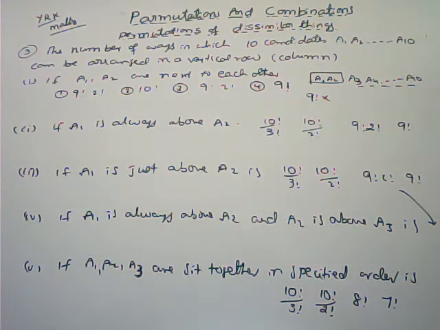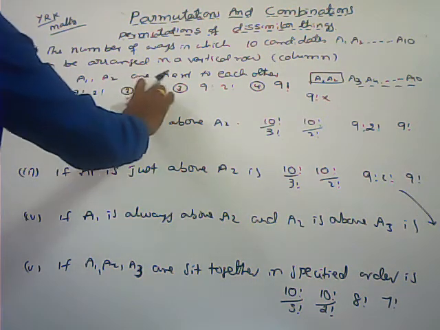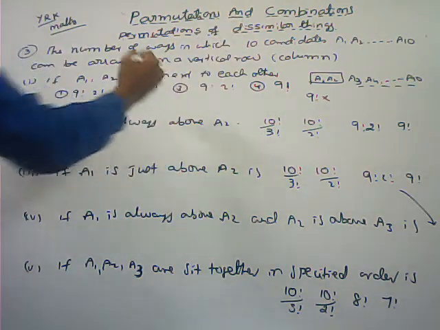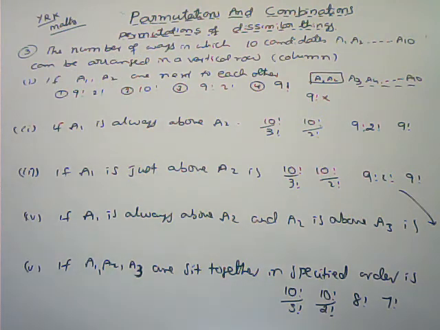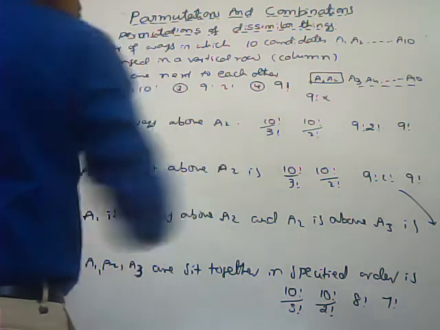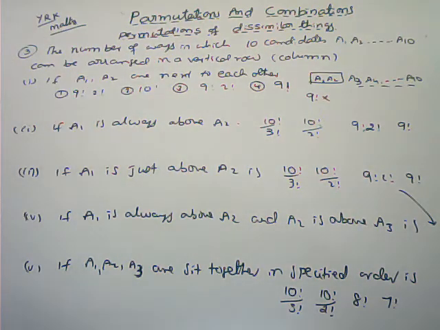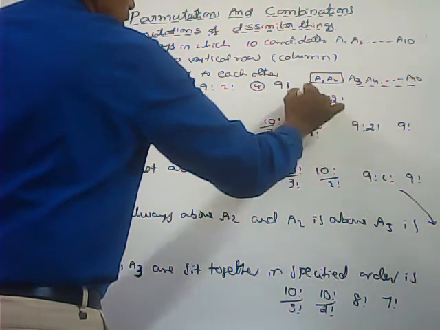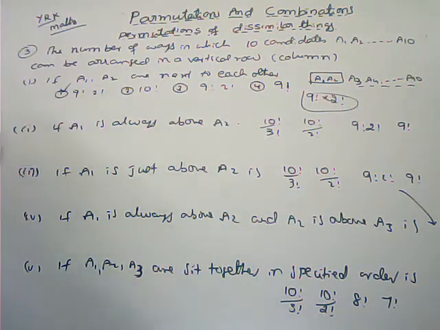Here order is not given, like the previous type. A1, A2 come together only, or next to each other. It is not given that A1 always comes in the first position and A2 occupies the second position. So if I interchange these two candidates also, A1, A2 are next to each other only. So these two can be arranged among themselves in 2 factorial ways. So this is the first option.